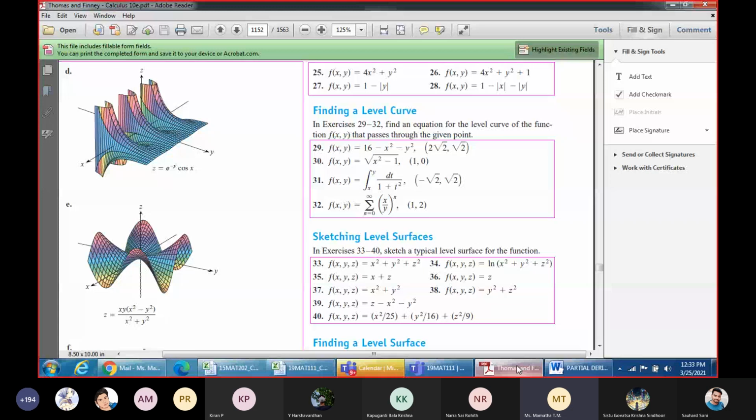Two tan inverse. Ma'am, it is 0, ma'am. 0. Why 0? Pi by 2, ma'am. f of x comma y value is minus pi by 2, ma'am. Tan inverse root 2. Ma'am, you get tan inverse of t, with the limits.